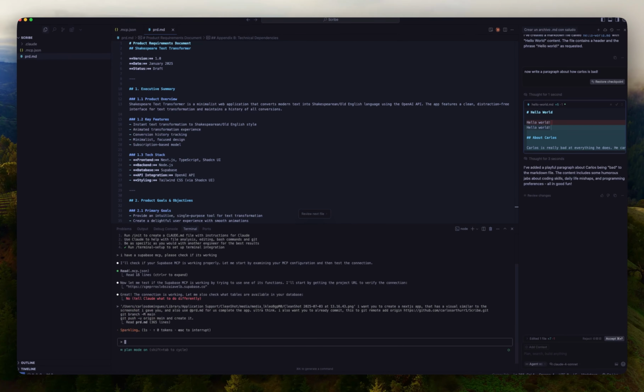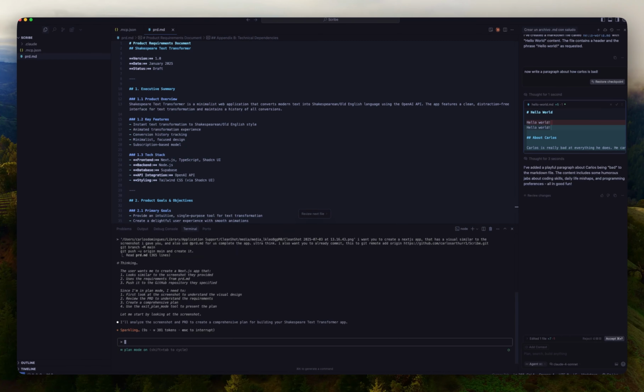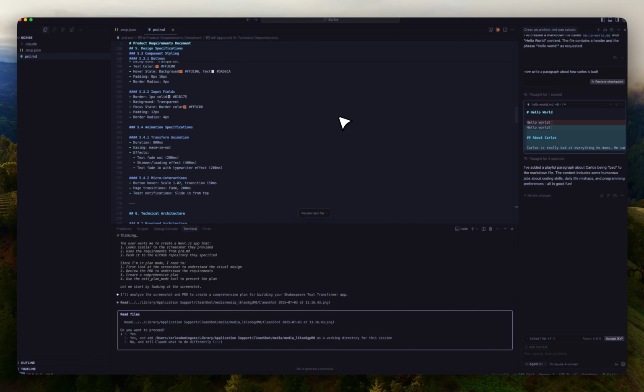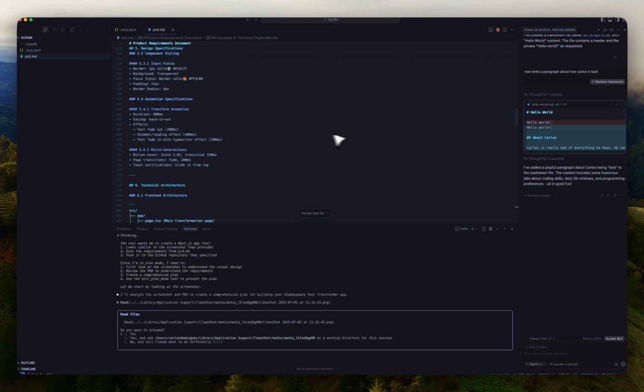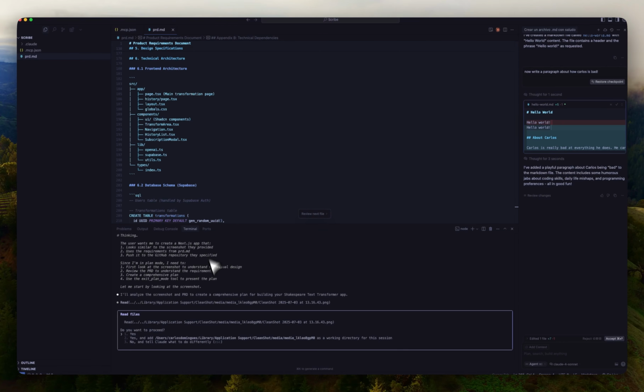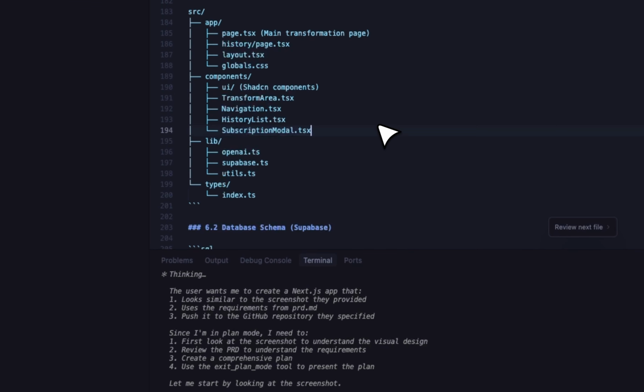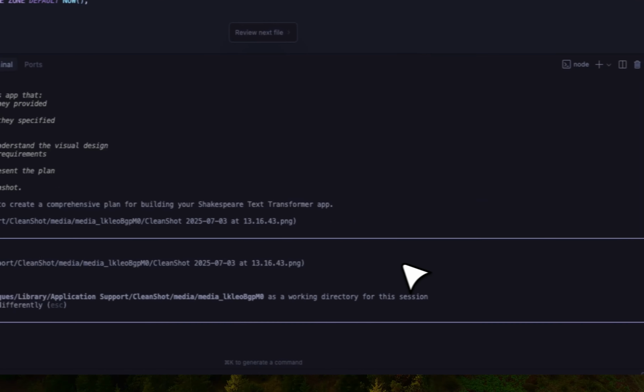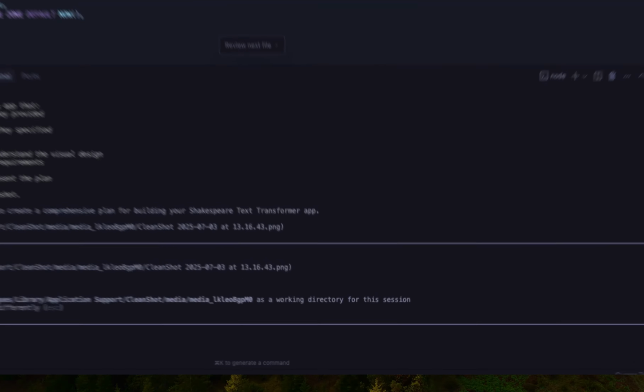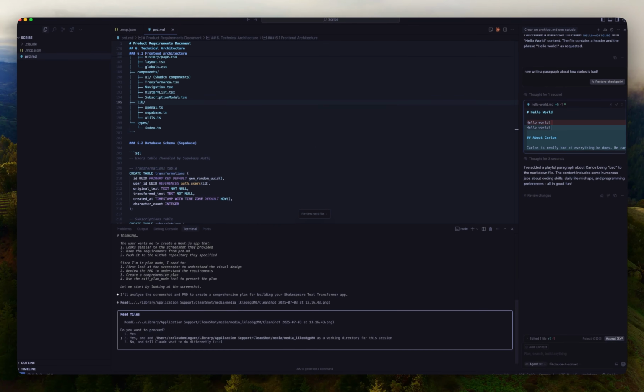What it's going to do now is look into the screenshot. It's going to look into the entire PRD that we have, which I just made a mistake on because I wanted to eliminate some things from the PRD, but it's fine. If you remember, I wanted to remove the subscribe, but for now it's fine. Then it's going to ask me for permissions to read. I'm just going to say yes, and don't ask me to do that again, so that Claude can do that without me having to approve it every time.